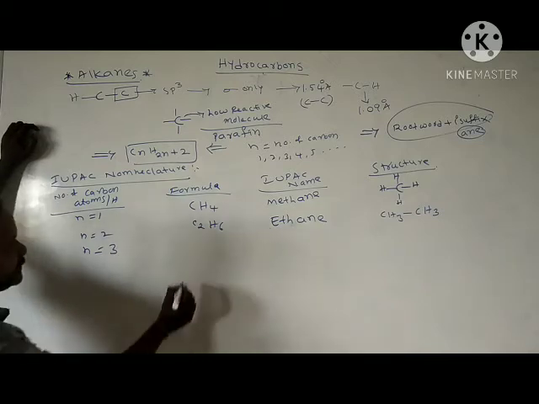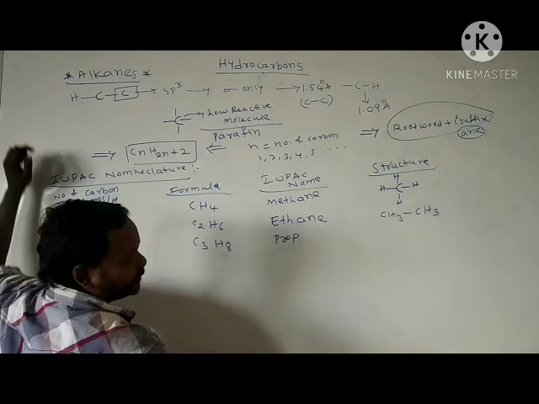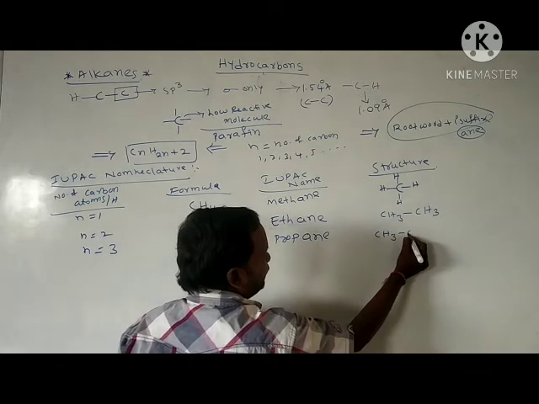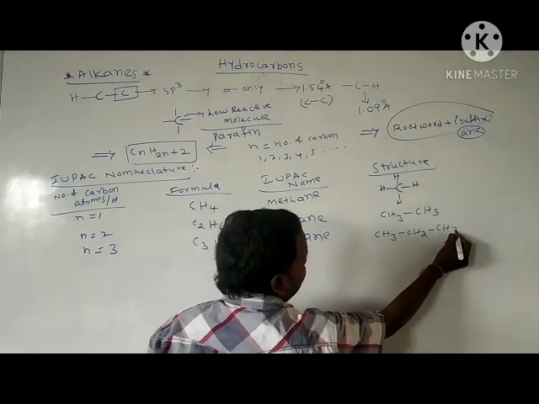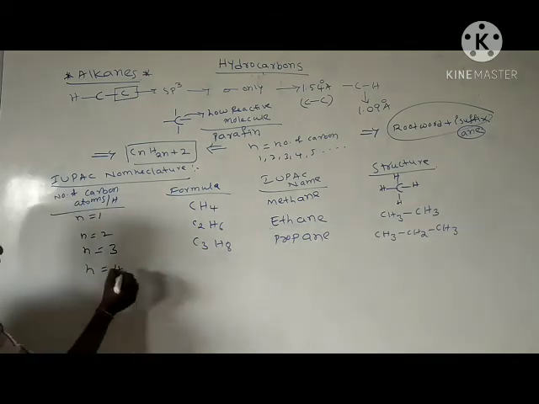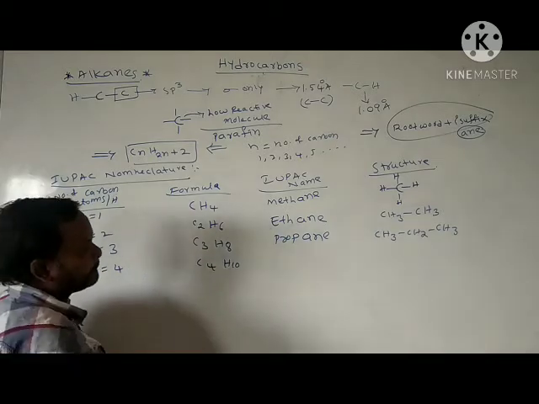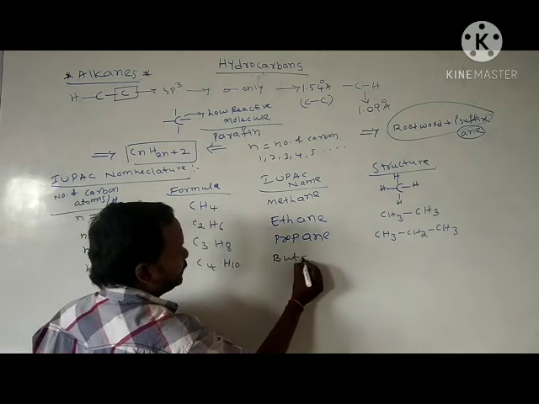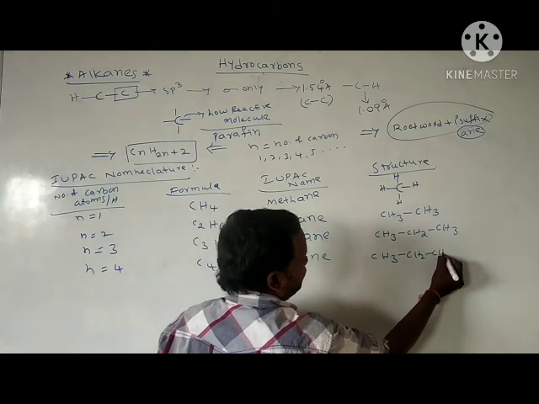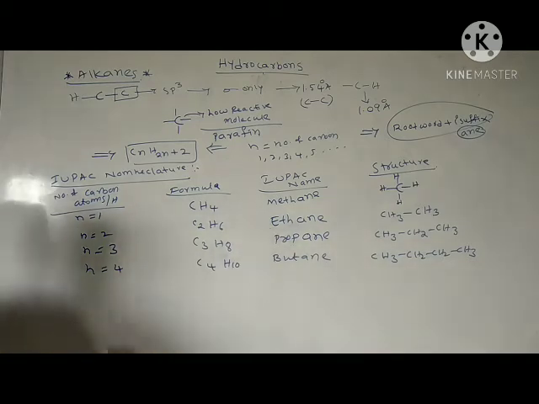n is equal to 3 means C3H8. Three carbon atoms means prop plus ane, propane. CH3, I am writing the condensed structure, CH2, CH3. Next, n is equal to 4 means C4H10. The name of this molecule is butane. For the structure, CH3, CH2, CH2, CH3. That is the structure of butane.